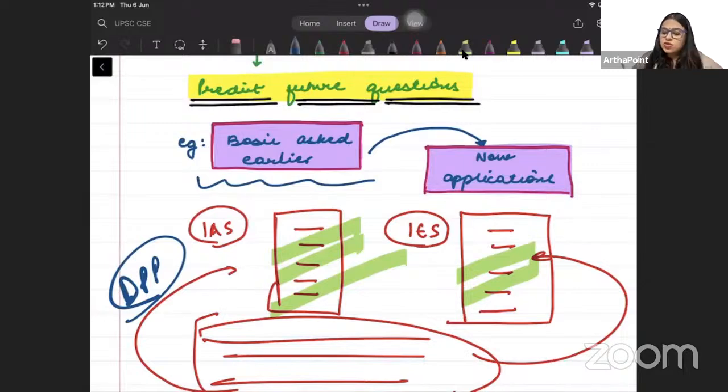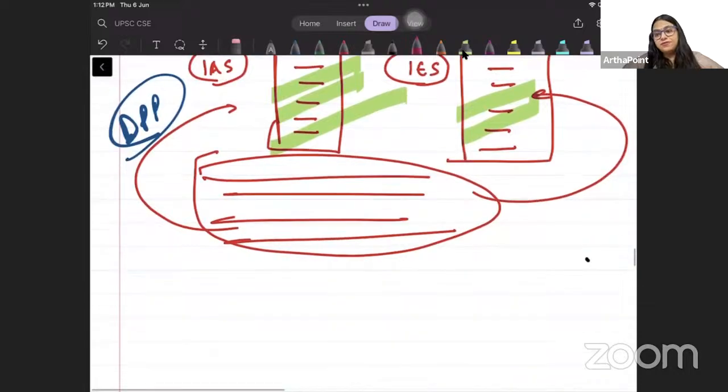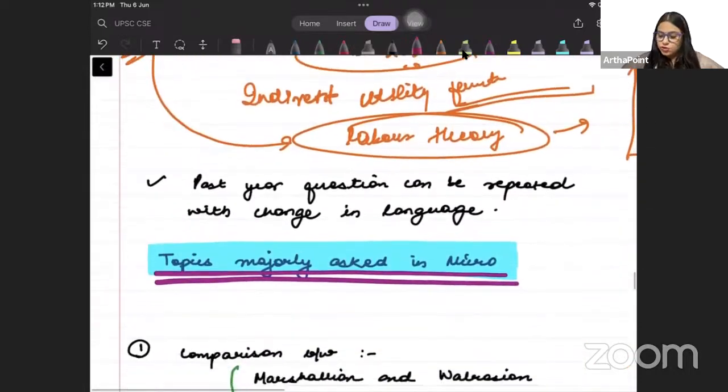And then on the basis of that, it is my duty to go ahead and tell you कि बेटा साथ में ये वाले questions भी कर लेना. These can be asked in the future. So what can be asked in the future is something that I need to go ahead and tell you that also, right? Are you getting it? So we will be doing questions asked in the past, and I will be giving you questions that can be further asked in the future.